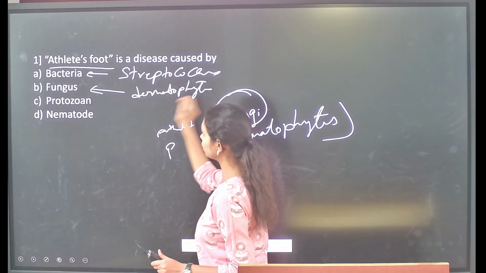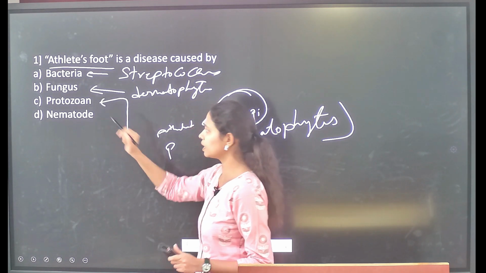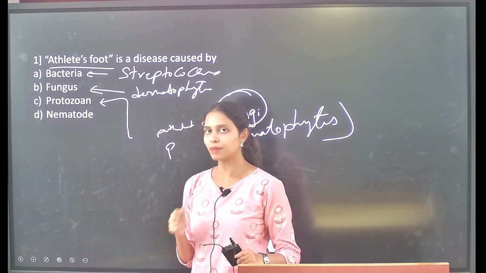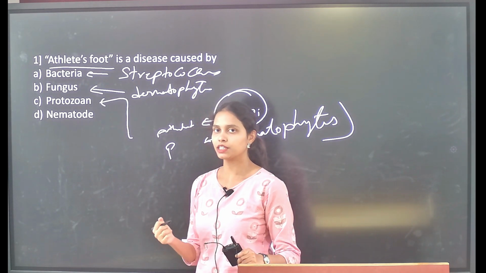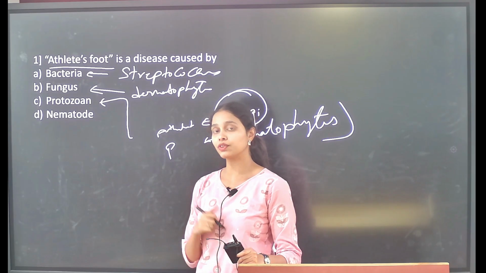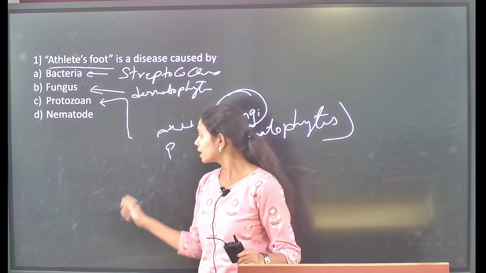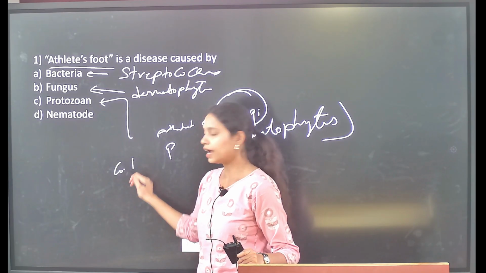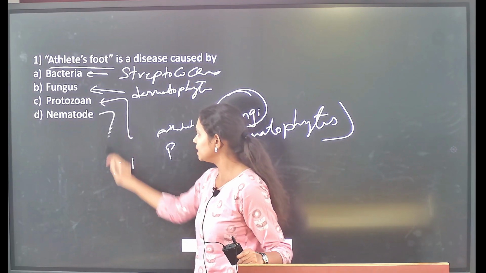If we talk about the protozoans, these are single celled microorganisms which were greatly responsible for causing diseases which were transmitted through contaminated food and water. Then followed by these nematodes.